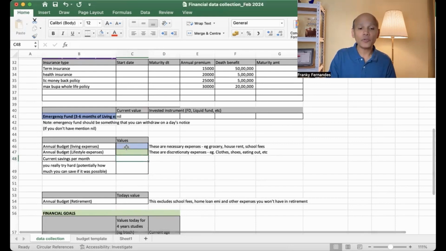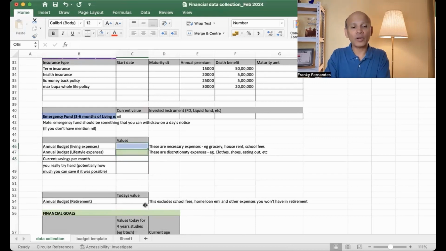Now, when you put your budget here, let's take the living expenses as 7 lakhs and your lifestyle expenses as 2 lakhs, right?